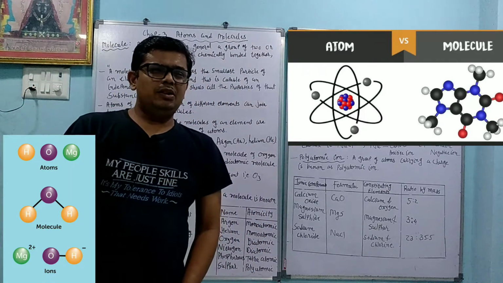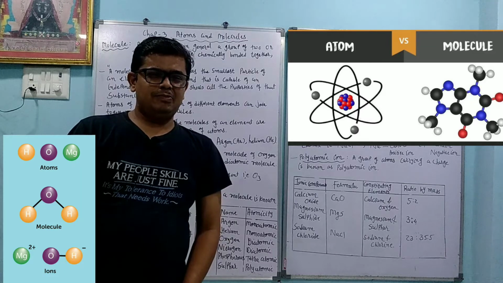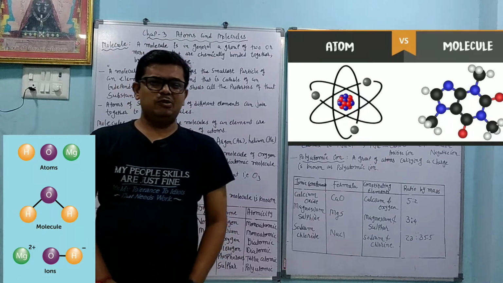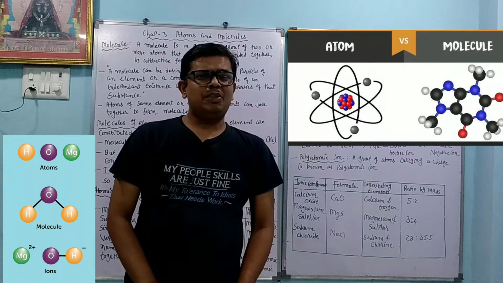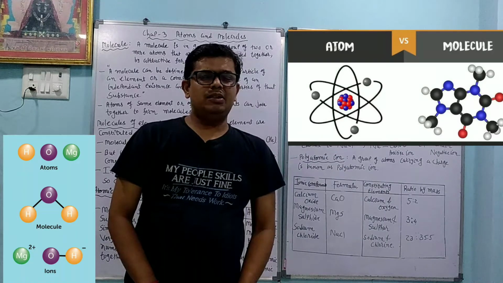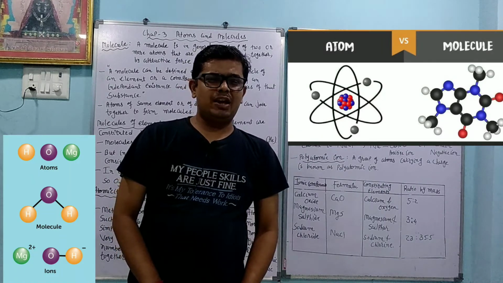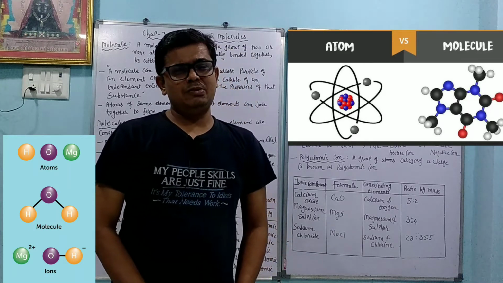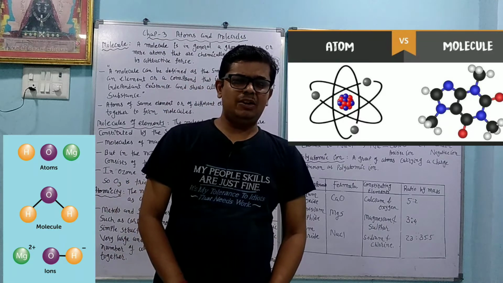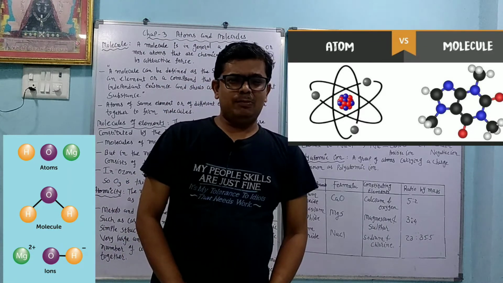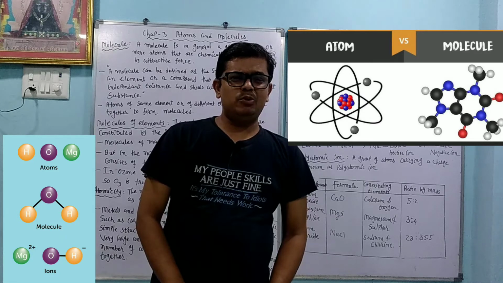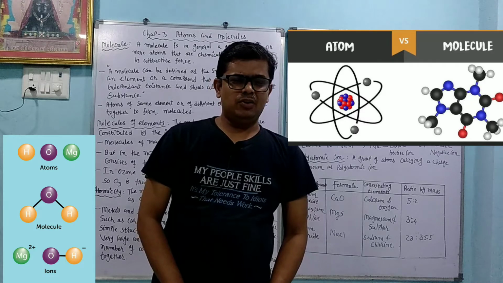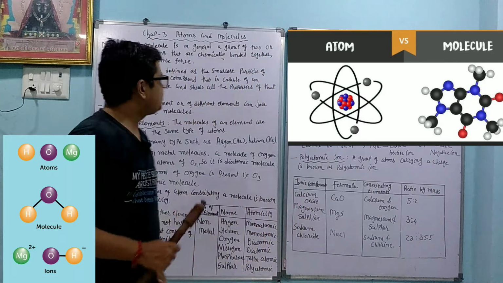In molecules we have two categories. When the same atoms are combined, they make a molecule, and when two different atoms are combined, they also make a molecule. Dear students, we are also going to learn one important thing, that is called an ion. Ions are of two types, cation and anion. Cation means positive ion and anion means negative ion. We will also learn about polyatomic molecules, meaning molecules in which more than 4 atoms are present are called polyatomic molecules. So one by one we will learn.